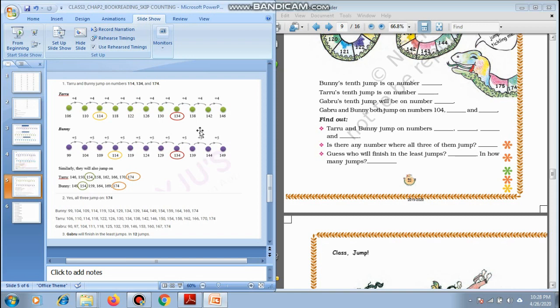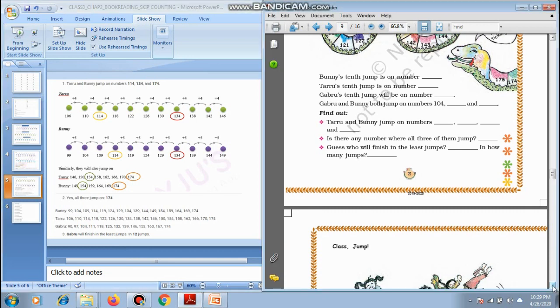Is there any number where all three of them jump? Yes, if you can observe, 174 is common here, and in the previous one also, see, 174 is common here. So this number is 174. Guess who will finish in the least jump? That we all can imagine and find out also, that Gabru will finish in the least jump, which is 12 jumps.